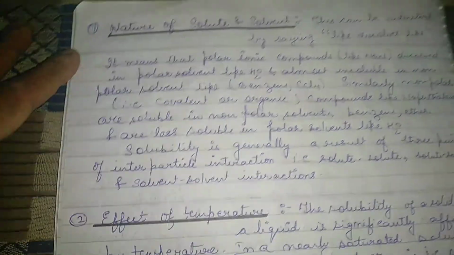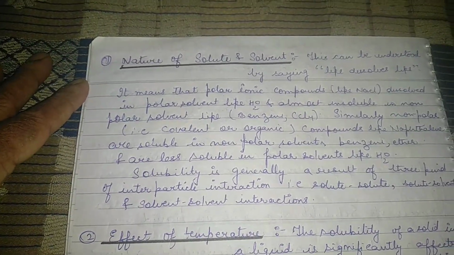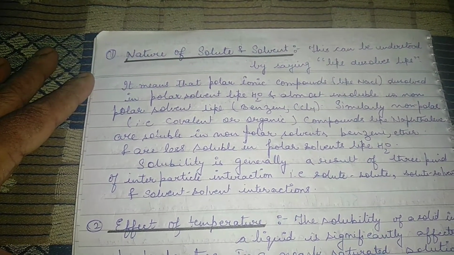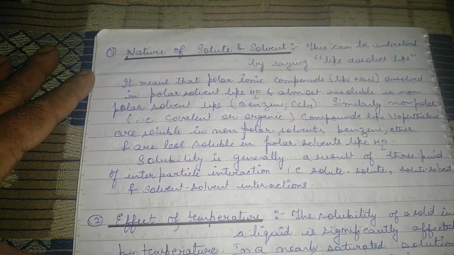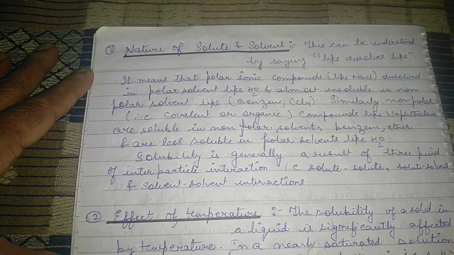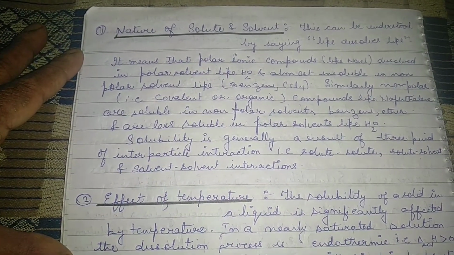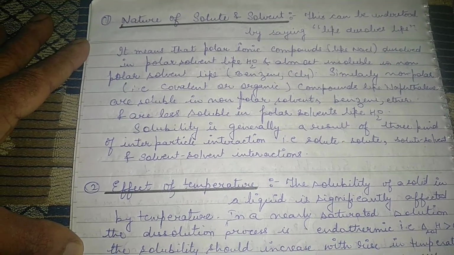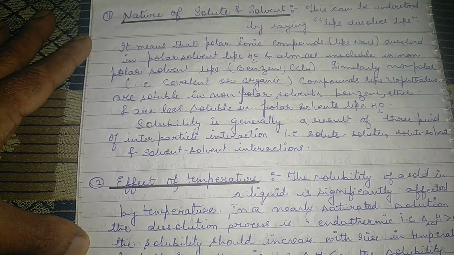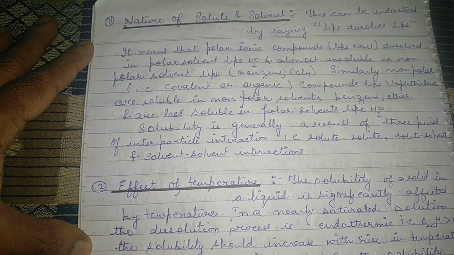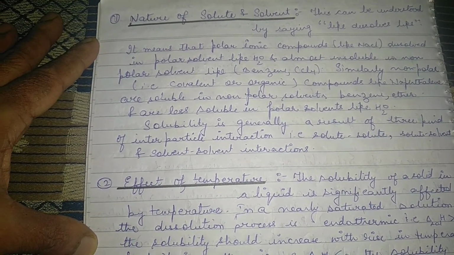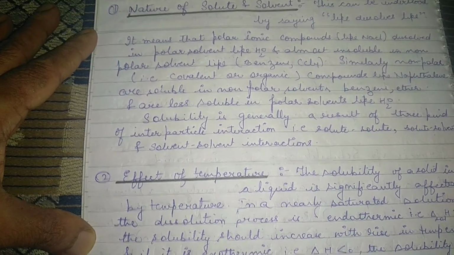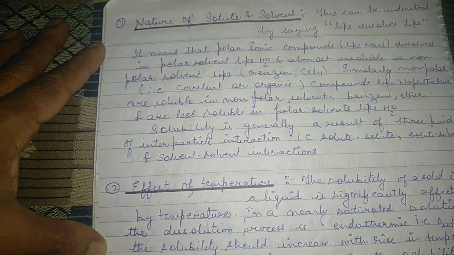Okay. So let's read what is written here. It means that polar ionic compounds like NaCl dissolve in polar solvents like water and are almost insoluble in non-polar solvents like benzene and carbon tetrachloride. Similarly, non-polar, that is covalent or organic compounds like naphthalene, we can take anthracene also, are soluble in non-polar solvents like benzene and ether and are less soluble in polar solvents like water.